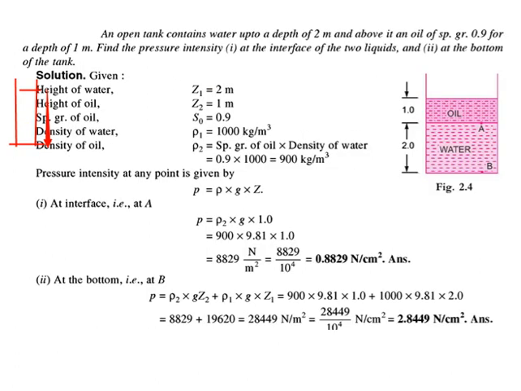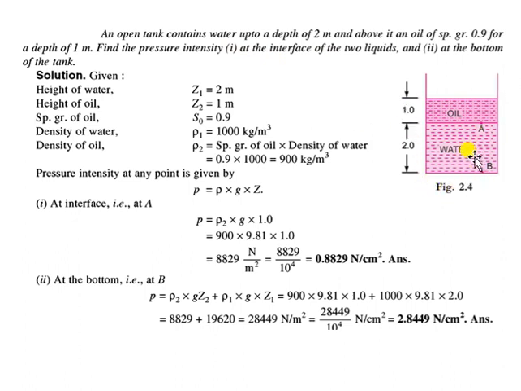Okay, let's see one more question. An open tank contains water up to a depth of 2 meters, and above the water there is an oil of specific gravity 0.9 for a depth of 1 meter. Find the pressure intensity at two different locations: the interface of the two liquids and the bottom of the tank. So let's say this is a tank.